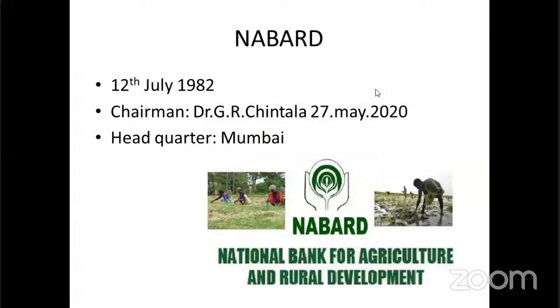Next one, NABARD. NABARD was established on 12th July 1982. The present chairman of NABARD is Dr. G.R. Chintala. NABARD has its headquarters at Mumbai. Dr. G.R. Chintala was appointed as chairman on 27 May 2020. The term of the chairman of NABARD is only 3 years. Next, we directly go to the NABARD schemes.